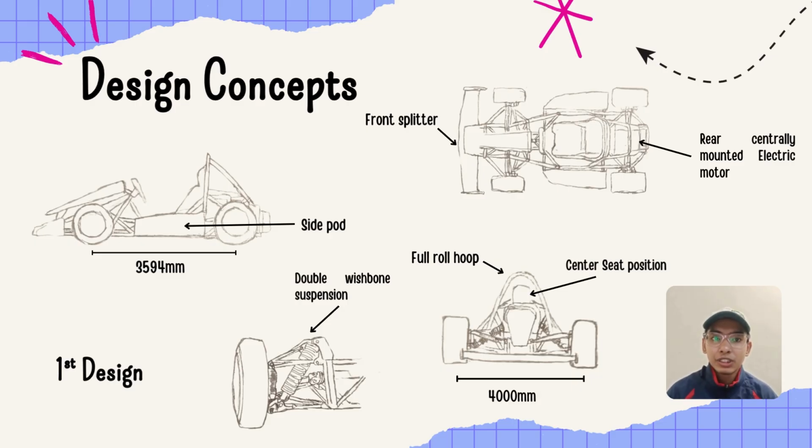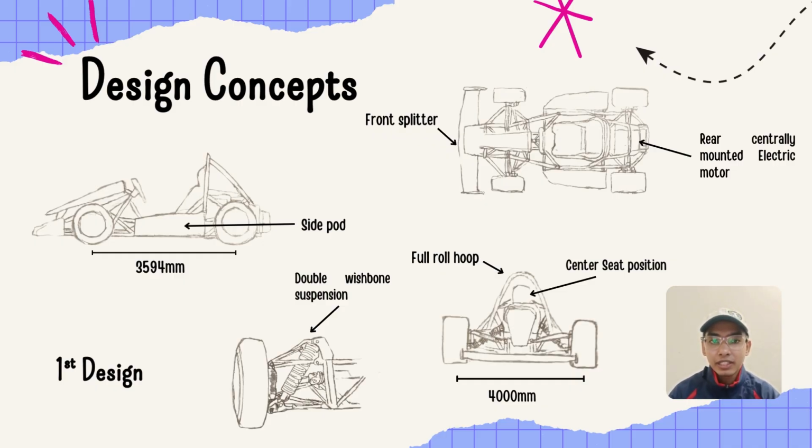The power comes from a rear-mounted electric motor driven by a compact high-output battery pack, positioned centrally for balance and weight distribution. What sets this car apart is its fully independent double wishbone suspension at all four corners. Double wishbone, also called A-arms, allows each wheel to move vertically with minimal camber change, improving tire contact during cornering.